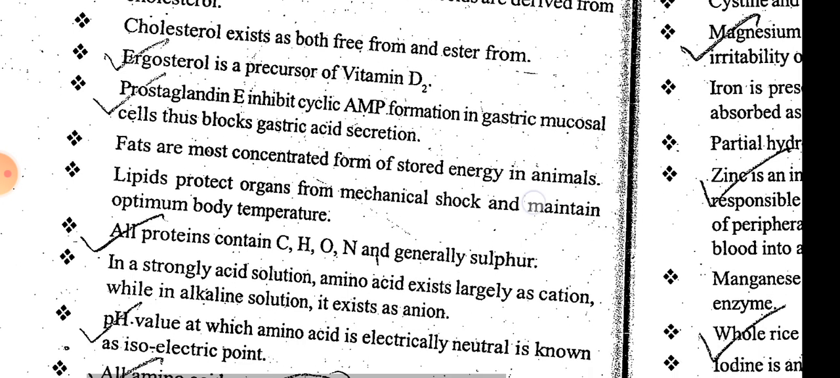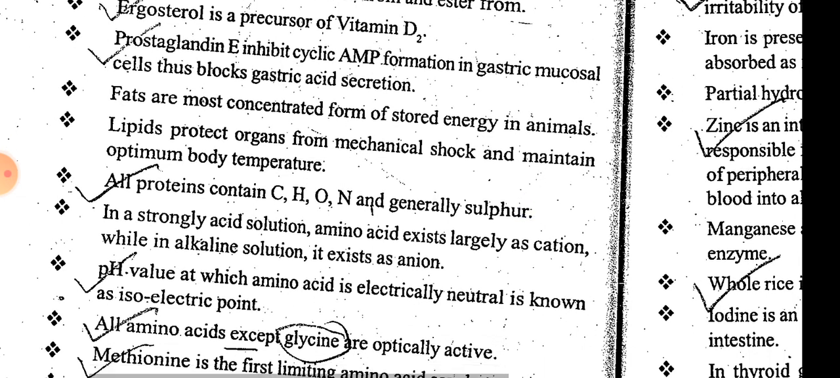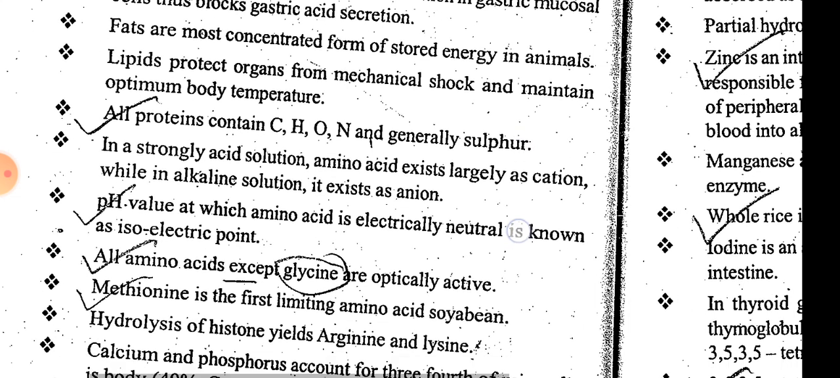In a strongly acid solution, amino acid exists largely as a cation, while in alkaline solution it exists as an anion. The pH value at which an amino acid is electrically neutral is known as the isoelectric point. All amino acids except glycine are optically active.